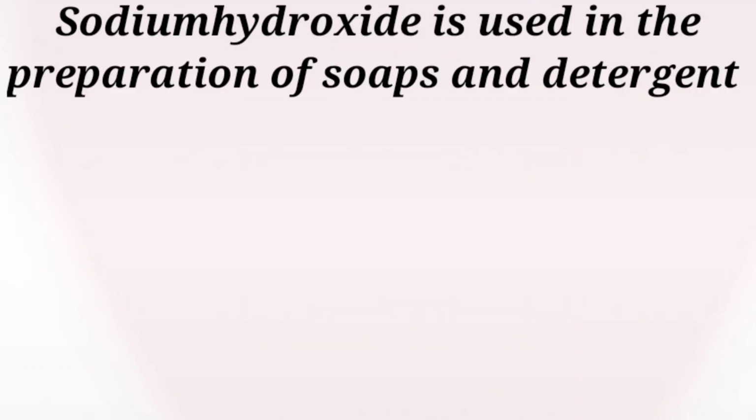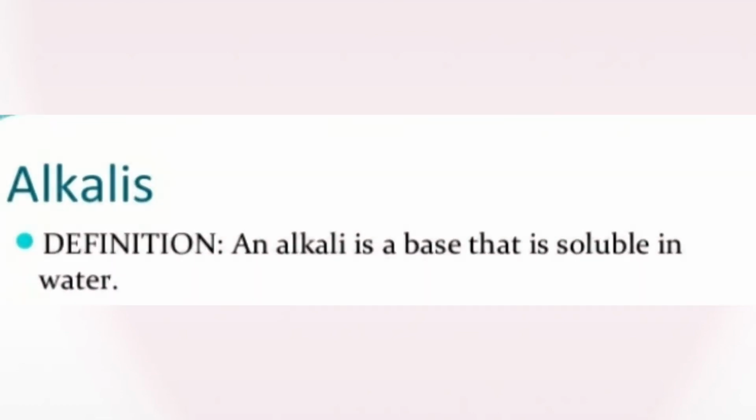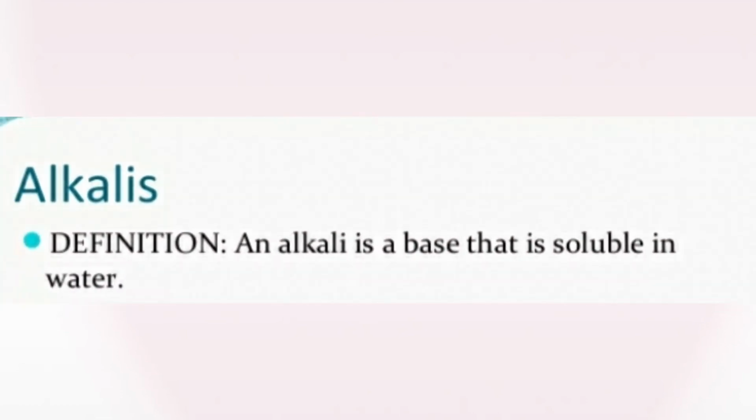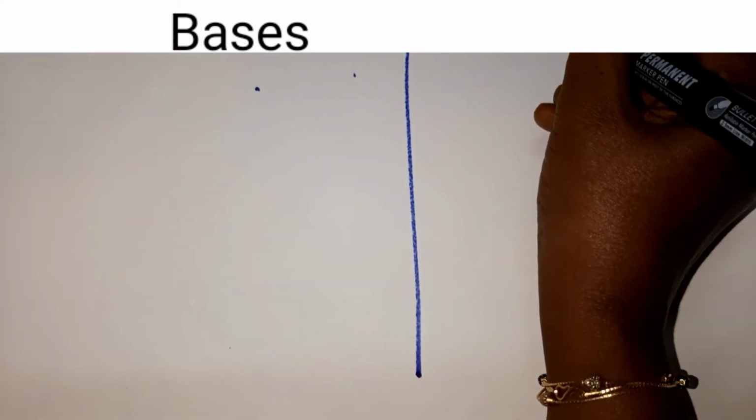One more use is sodium hydroxide, children. This sodium hydroxide is used in making soaps and detergents. Clear, children? Now we shall see what the difference between a base and an alkali is, children. Bases when dissolved in water are called alkalis.